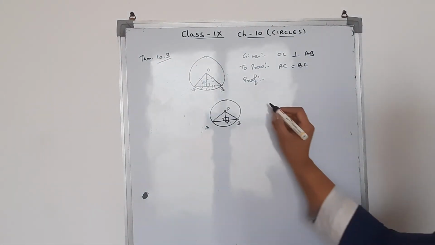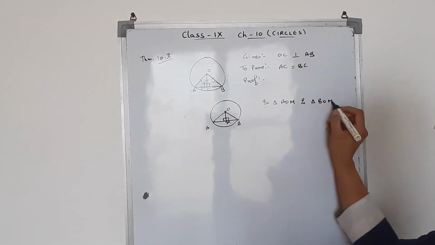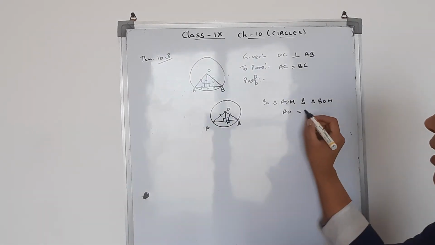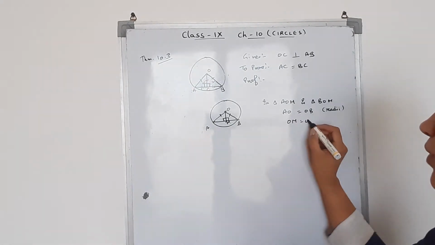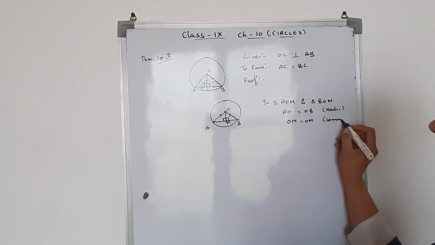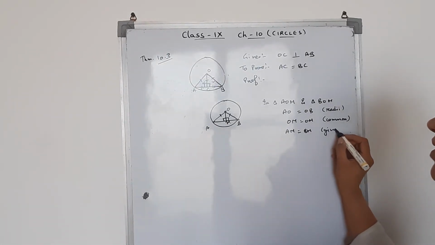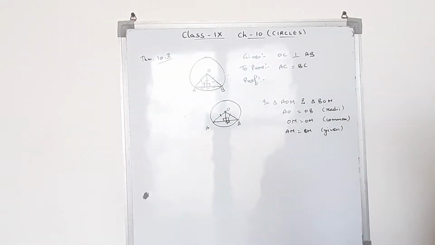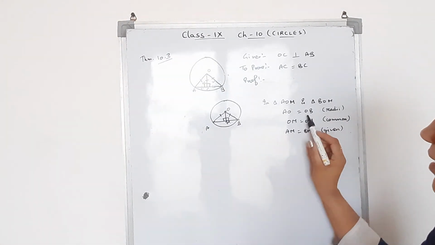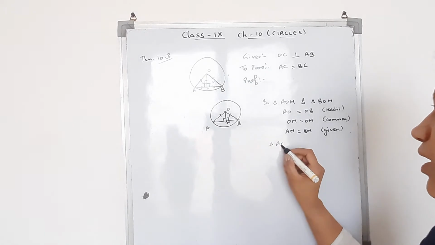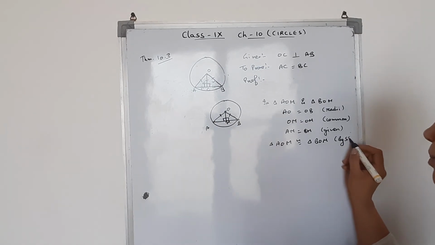What do you need to do? Let's take triangle AOM and triangle BOM. AO is equal to OB as radii. Then OM is equal to OM, common. And the next thing, AM is equal to BM, given. He has given that this is the bisecting point, or you can say the middle point of AB. Clear? So AM is equal to BM. So by SSS, triangle AOM is congruent to triangle BOM.